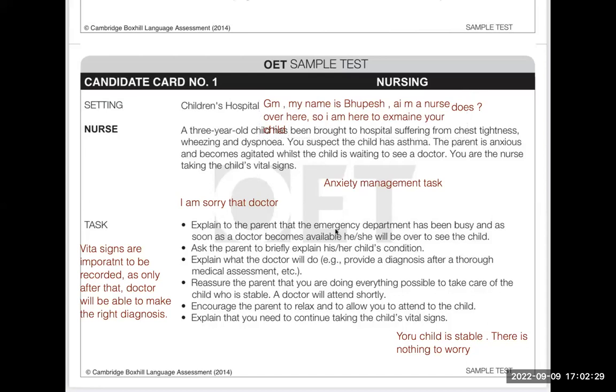हमारा टास्क क्या था, explain to the parent, emergency department. तो वो डॉक्टर के लिए, ठीक है. अब मैं आपको टास्क करके दिखाता हूँ. Good morning, my name is Bhupesh. I'm a nurse over here. So how may I help you?